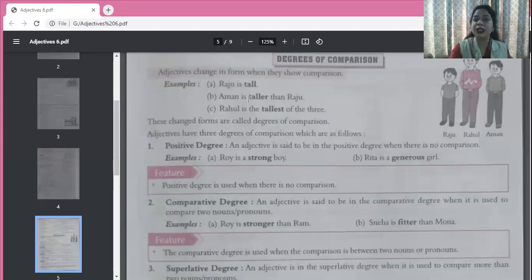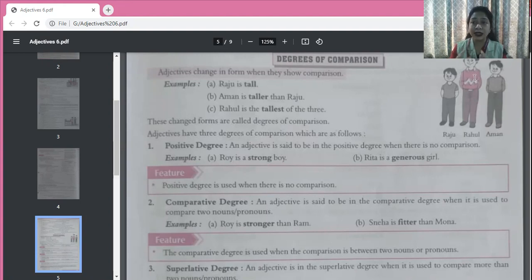Now see, Raju is tall, Aman is taller than Raju. Raju is the tallest of the three. Now here we can see in this picture, this Raju is tall. Okay, he's tall. But this Aman is taller than Raju, and Rahul is tallest of the three.